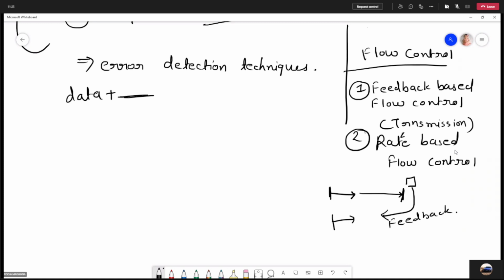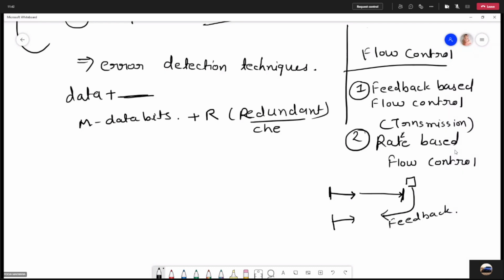Suppose you have m number of data bits and you can add some r number of redundant bits, or you can say check bits, and send it to the receiver. So the total length of the message, suppose the total length is n, will be m plus r. So how is this redundant bit added?